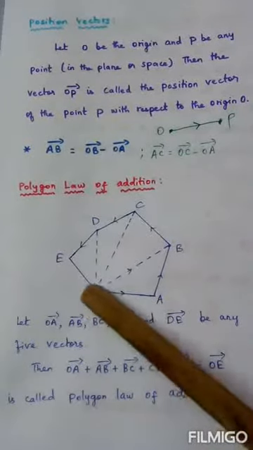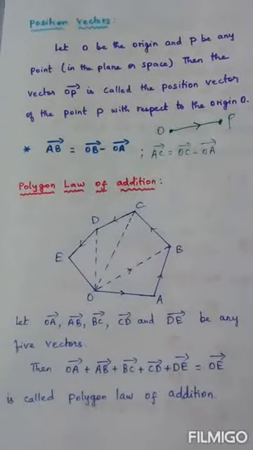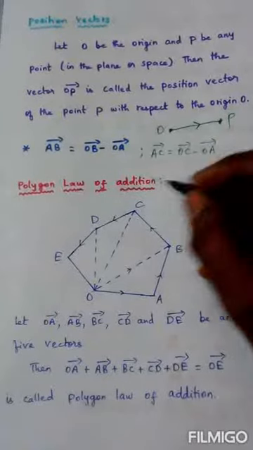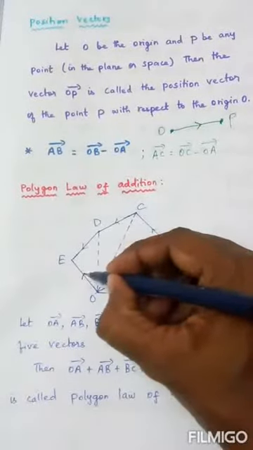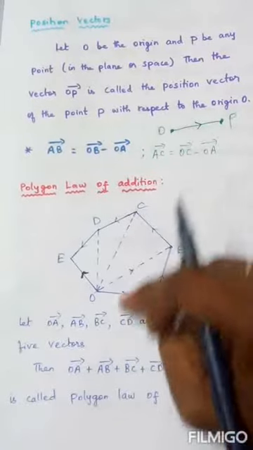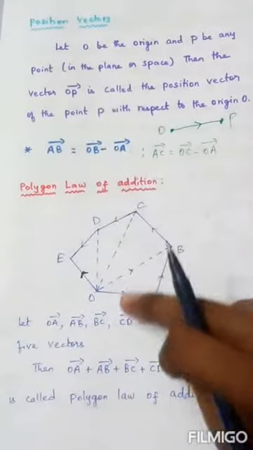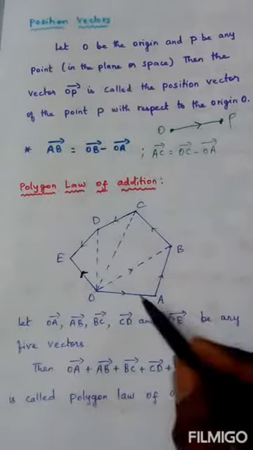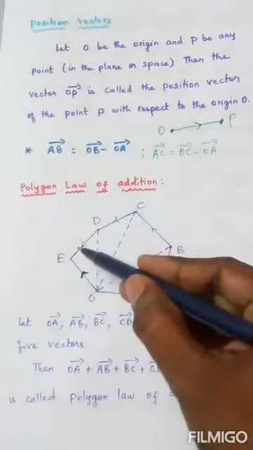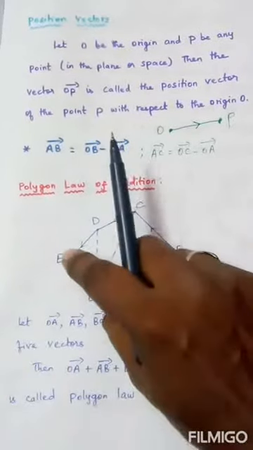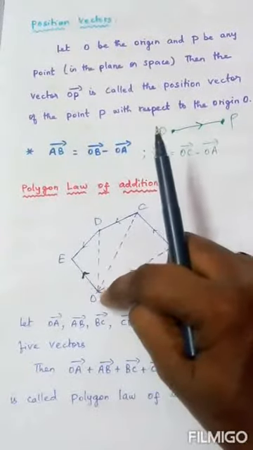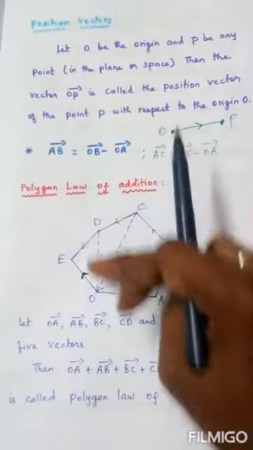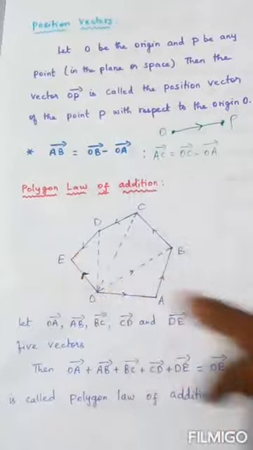OE vector. This is equal to OE vector. But if you observe very carefully, you can easily understand that OE vector is present in the opposite side. See, these are all in the same direction, but the resultant is in the opposite direction. So when we add all the 5 sides, we will get the answer in the 6th side. But the direction, if you compare, will be opposite to all these. If these go in one direction, this resultant will be in the opposite direction.